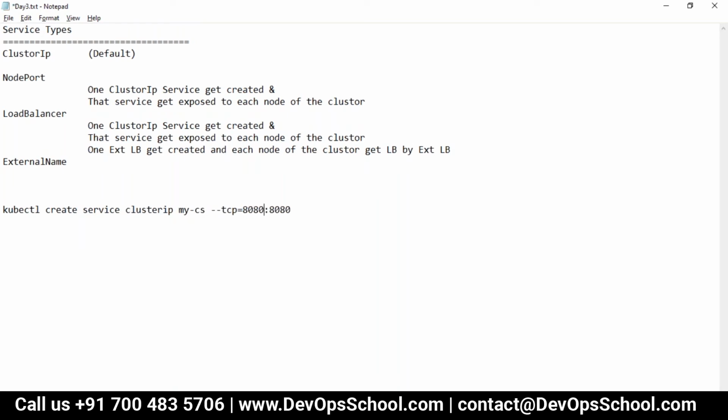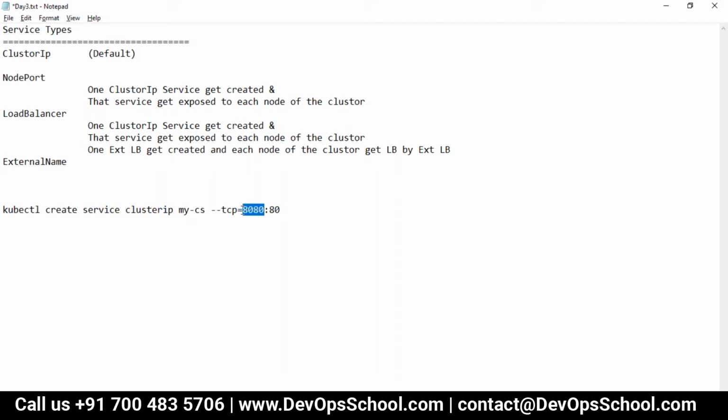So what do you want to keep? 8080. And Nginx is running on which port? Anyone has an idea? Nginx 80. So here you give 80. The first one is the service port. In Docker also, when you give -p, the first one is the external port and the second one is the container port.